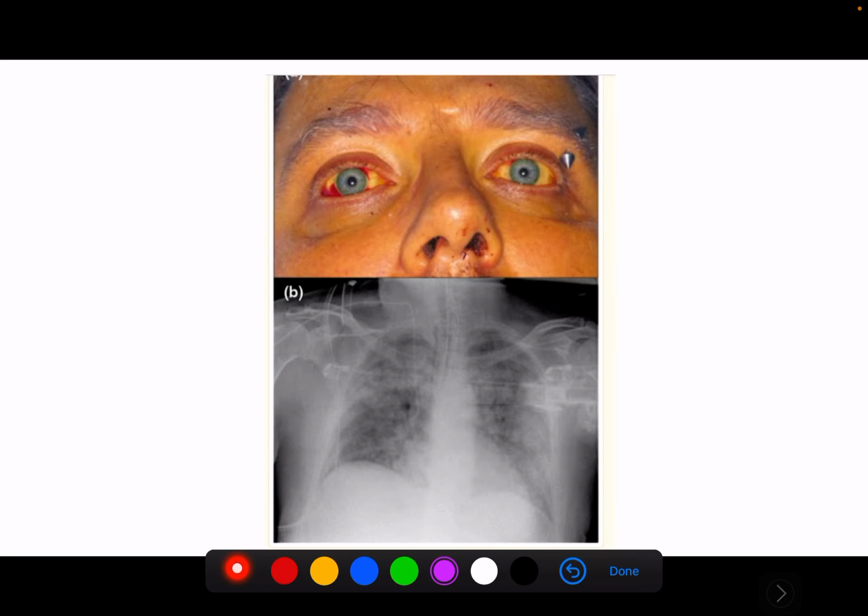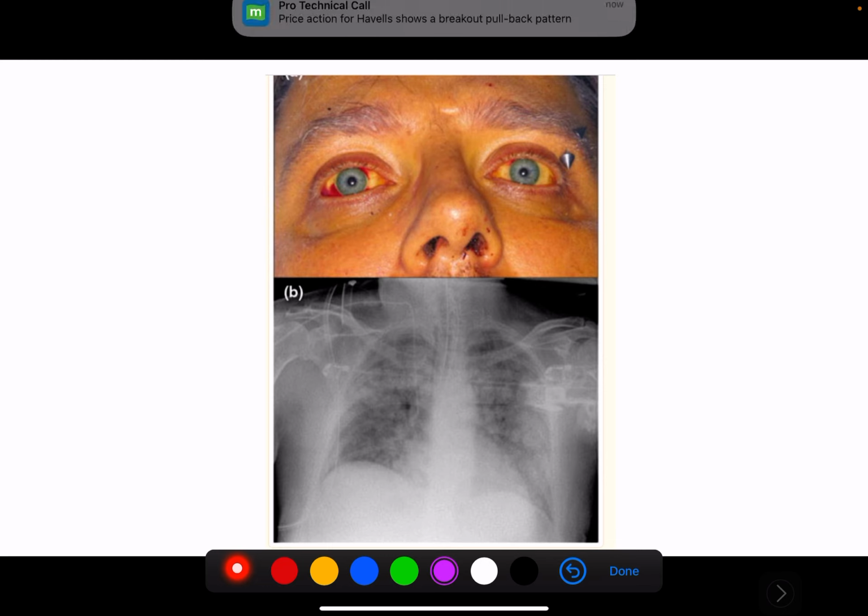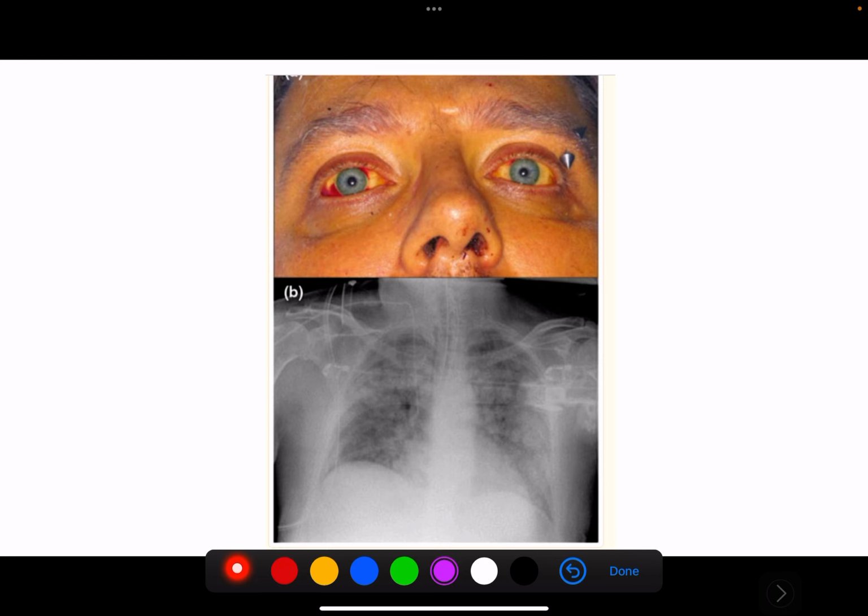Here you can see jaundice, and you can see the conjunctival hemorrhage. And this is the x-ray, where these patchy opacities are seen in the bilateral lung fields. And then what is the treatment of leptospirosis?